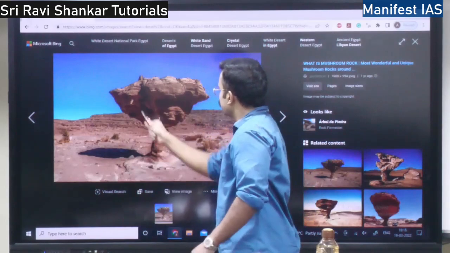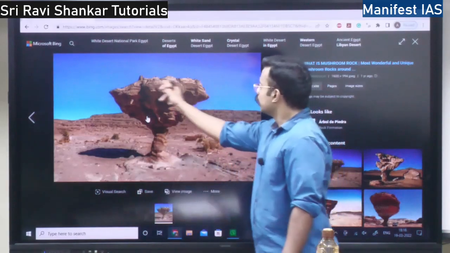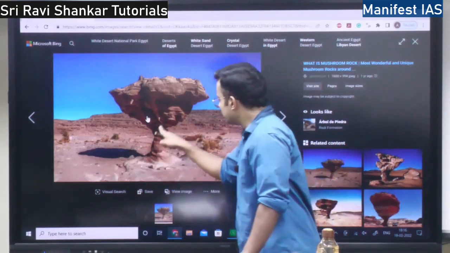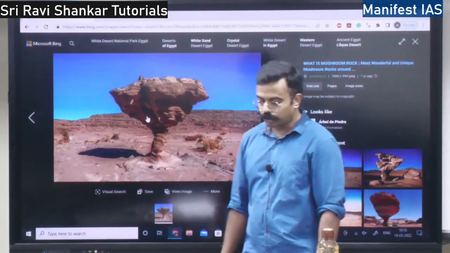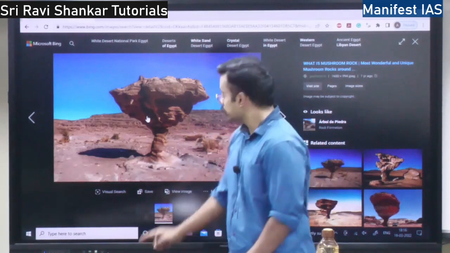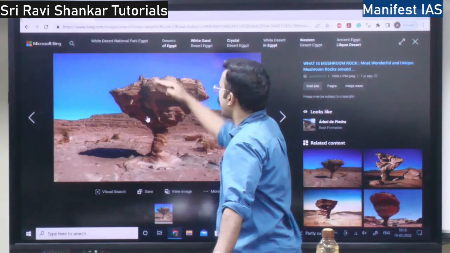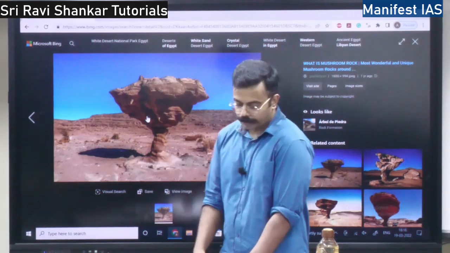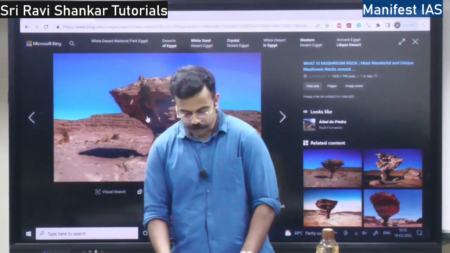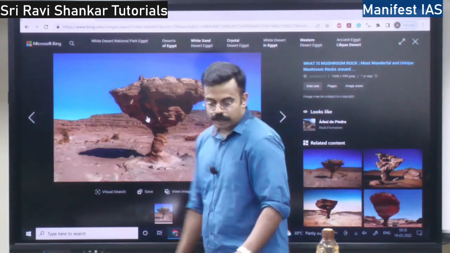So when this cap falls away, only this part will remain. That is called a pedestal. So this part is called a pedestal. This is the cap. This is the tabletop. Clear? Okay. So then the erosional landforms are done.